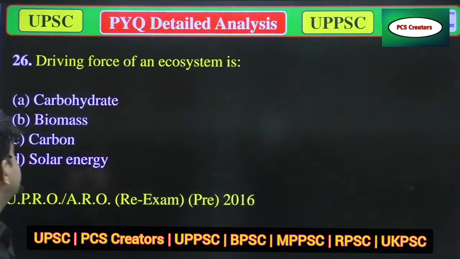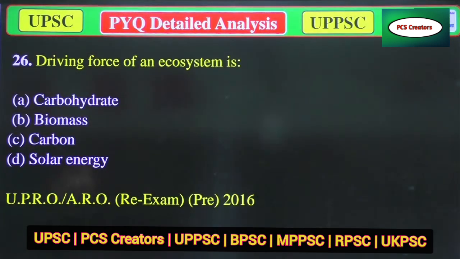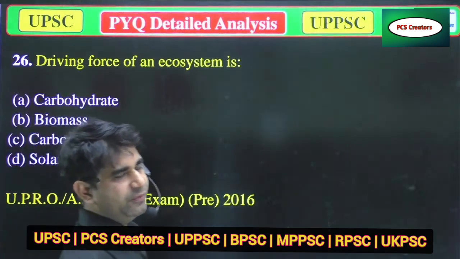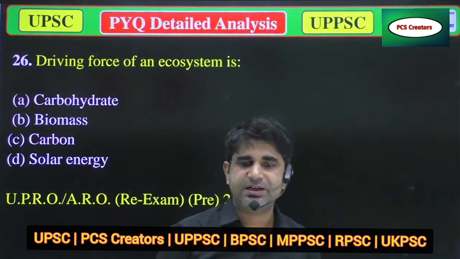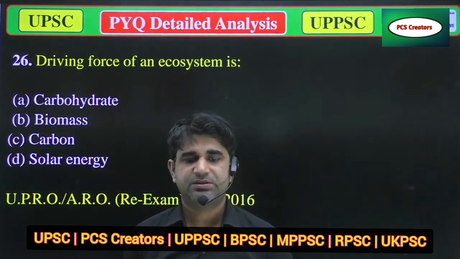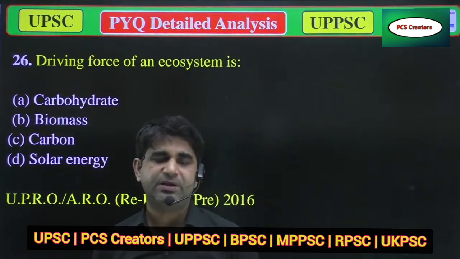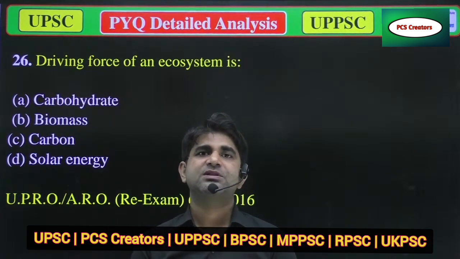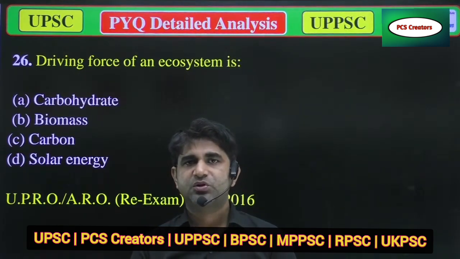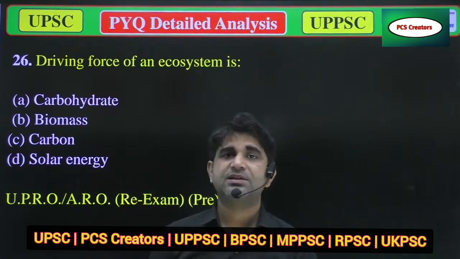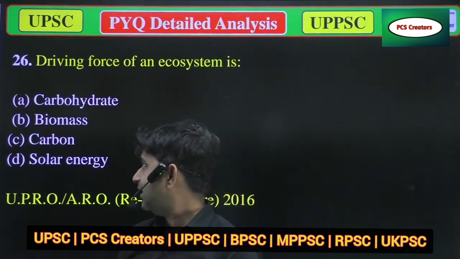Our next question is, driving force of an ecosystem is: A, carbohydrate; B, biomass; C, carbon; and D, solar energy. Any one of you, please answer this question. Driving force of an ecosystem means which force drives the ecosystem. You have to tell us which force drives the ecosystem. So our options are A, carbohydrate, B, biomass, C, carbon, and D, solar energy.